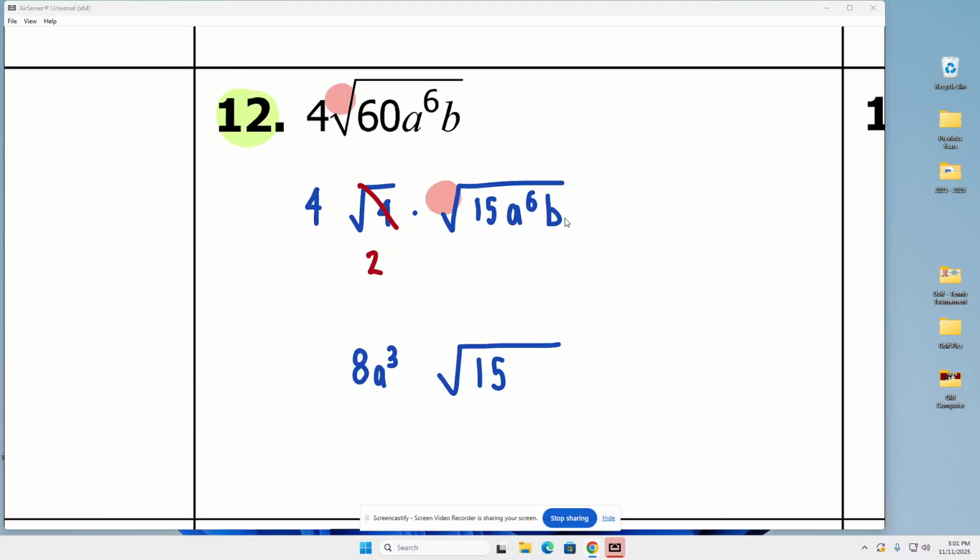So then we do B. Remember, B is sitting here with an understood 1 exponent. So here's my question. How many times will 2 go into 1? Well, I mean, it won't. So if no multiples of B exist, then B is not going anywhere. It's stuck inside. So my answer is 8A cubed B, or times the square root of 15B. Okay? Hopefully you guys got that right.